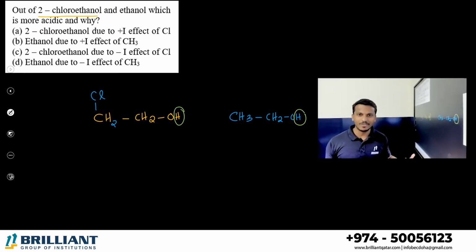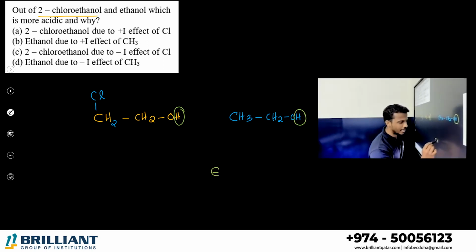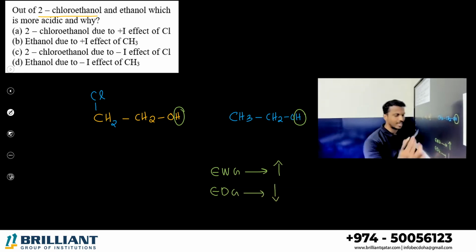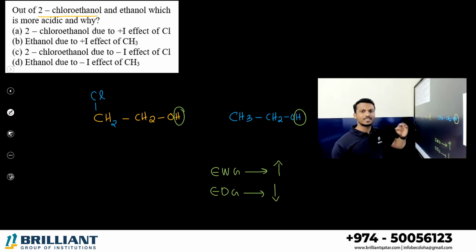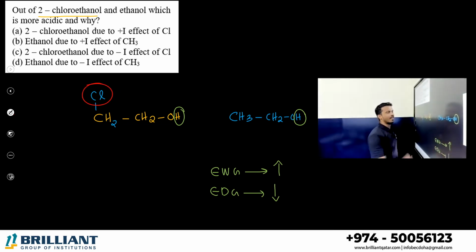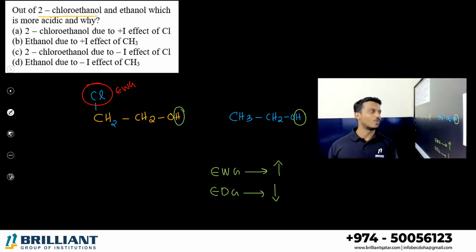Of course, the fact which I said in the previous question: electron withdrawing groups will increase the acidity, electron donating groups will decrease the acidity. The only difference between these two compounds is the extra presence of chlorine in the first compound. Halogens are electron withdrawing groups. So what will happen?